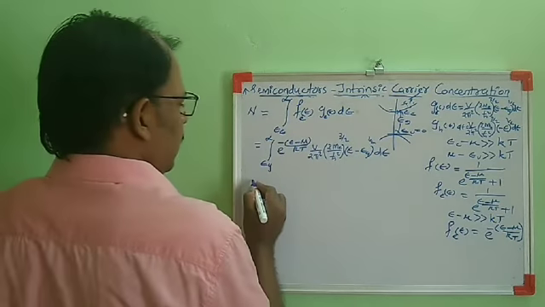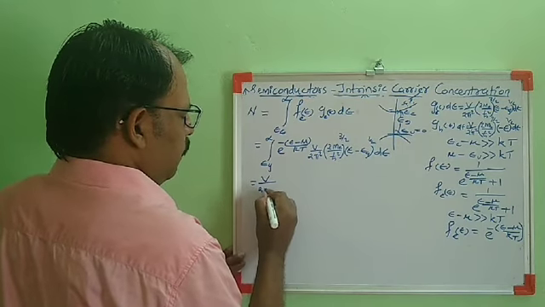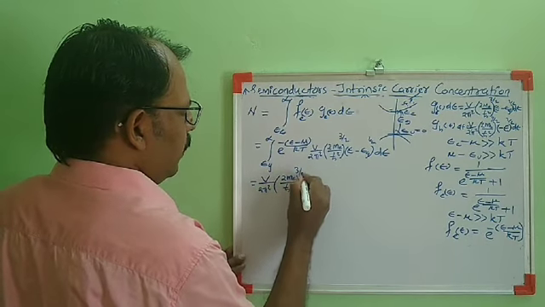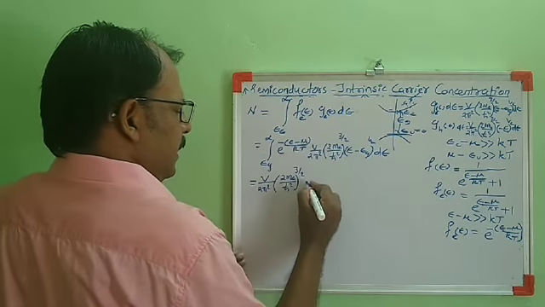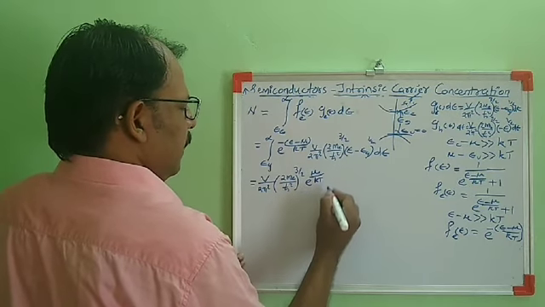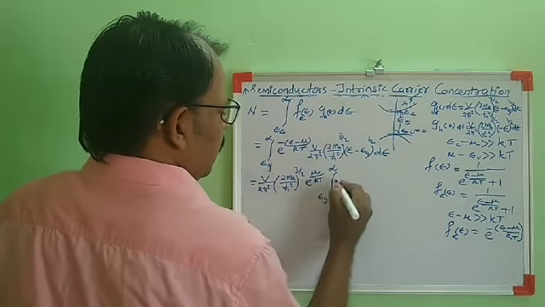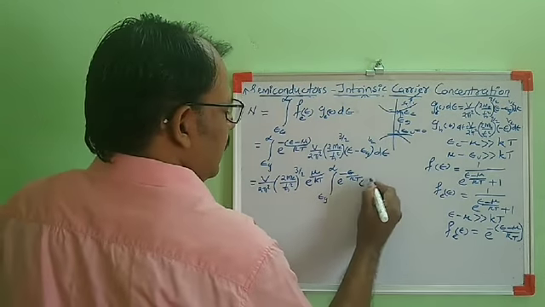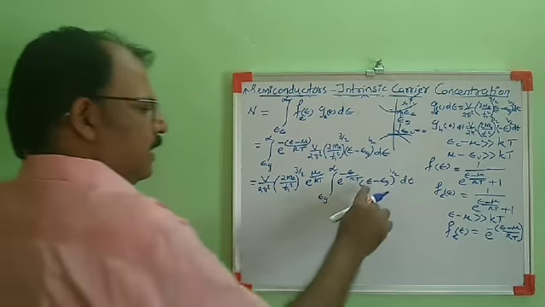Taking the constants outside the integral, from this we can take the value V by 2 pi squared, (2 me by h bar squared) the whole raised to 3 by 2. Then e raised to plus mu by kT we can take outside, since it is independent of E. Then the integral from Eg to infinity of e raised to minus E by kT, then (E minus Eg) raised to 1 by 2 dE.